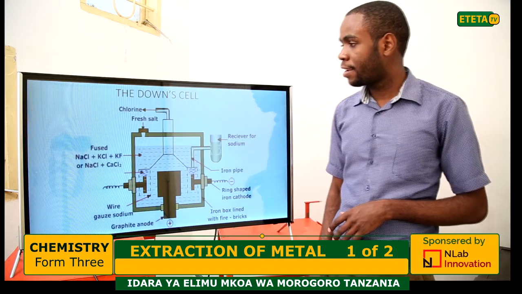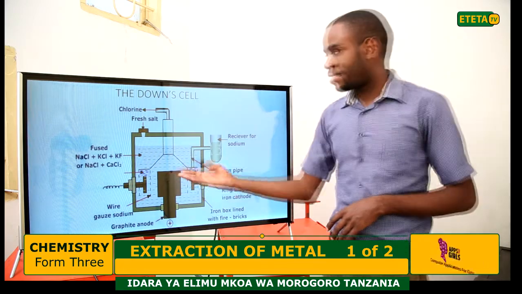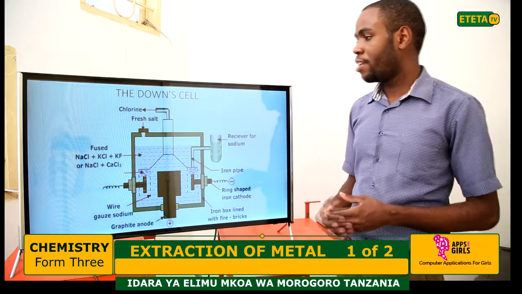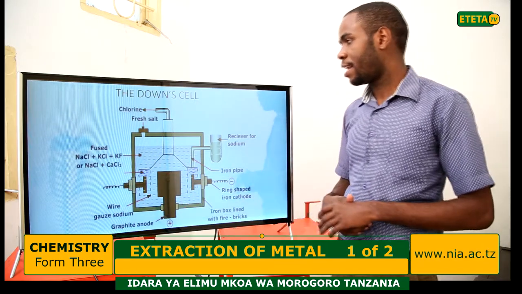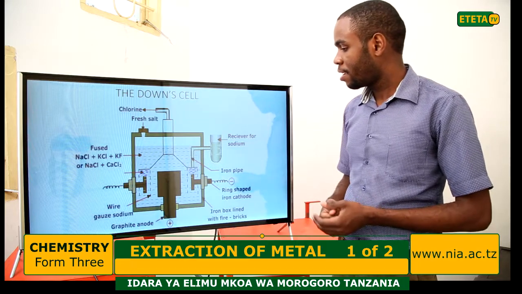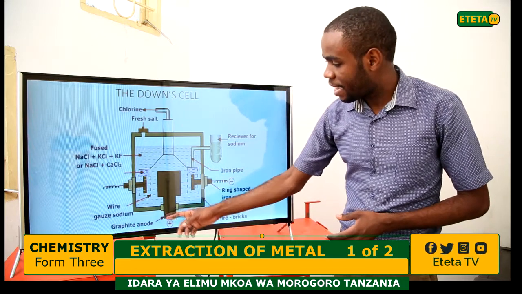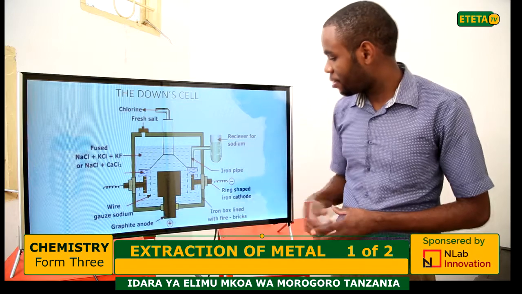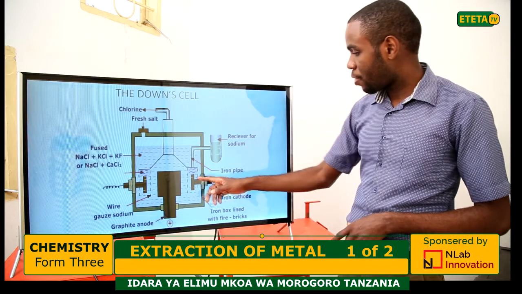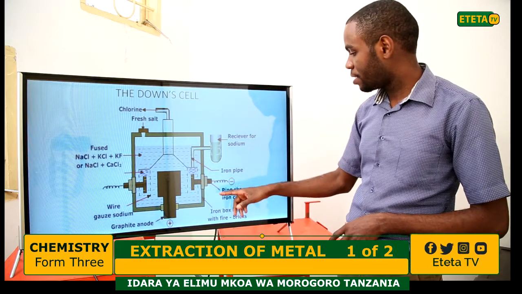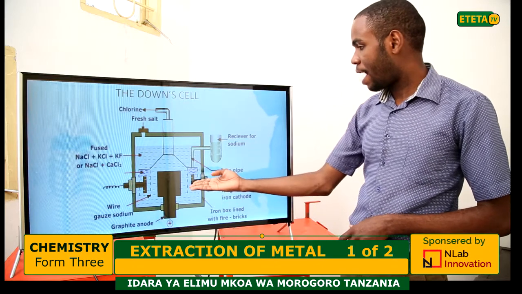Now this is the Downs cell. The Downs cell looks like this. As you see here, we have the graphite anode. We have a cathode, which is a steel cathode or iron cathode.